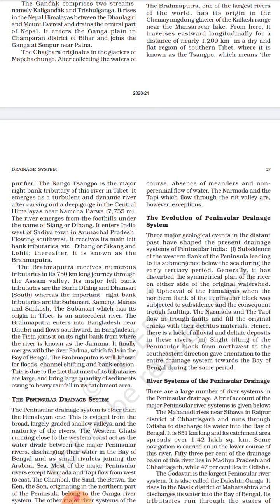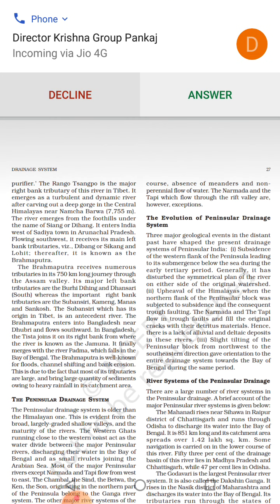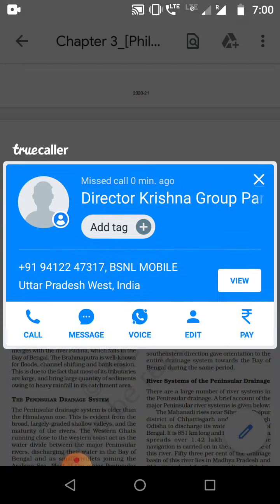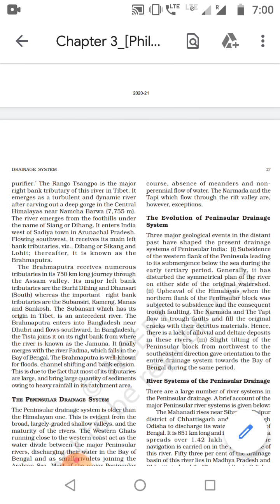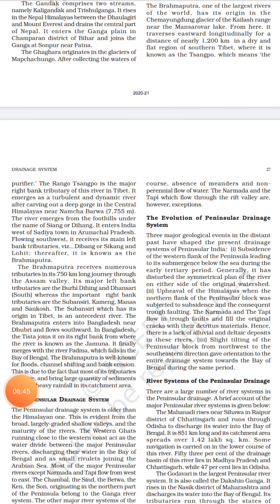During this 750 kilometer stretch, Brahmaputra has many long major tributaries on its left bank in India, and the river enters Bangladesh near Dhubri.